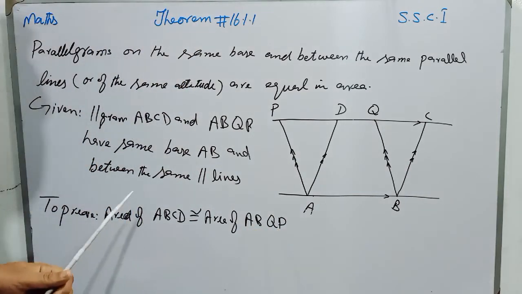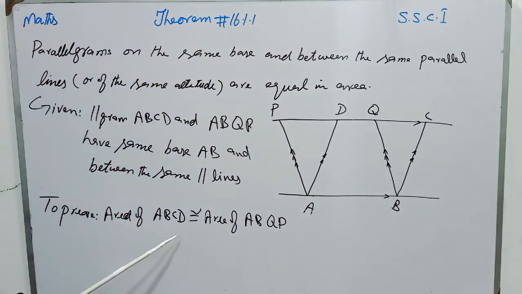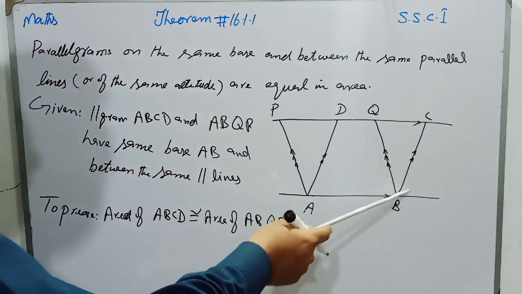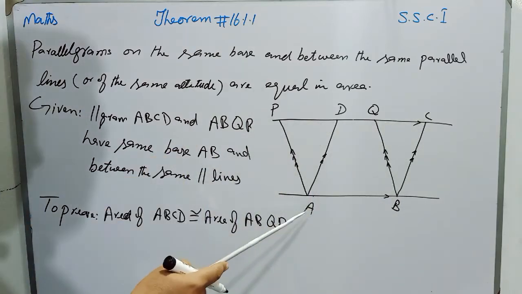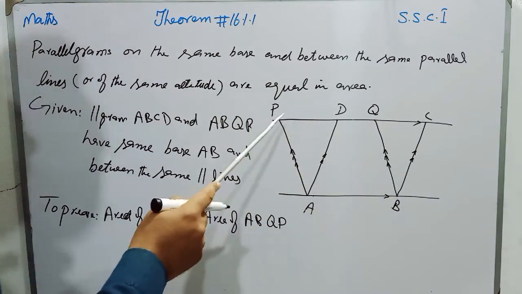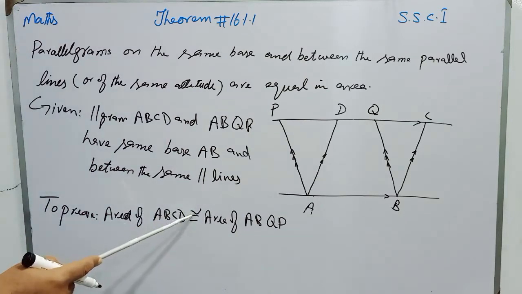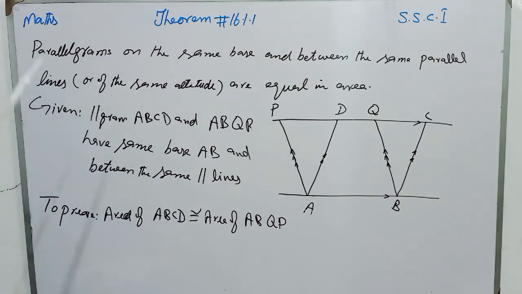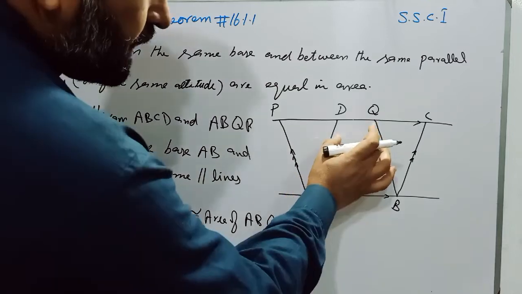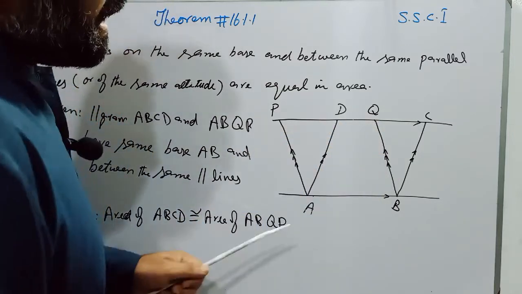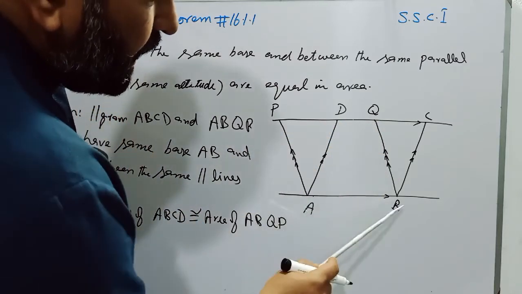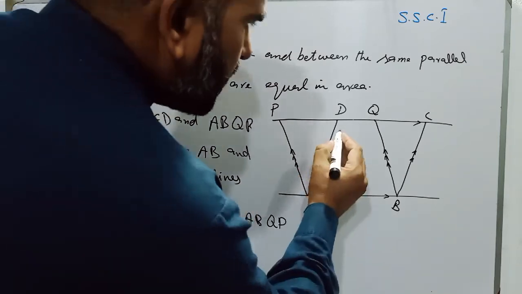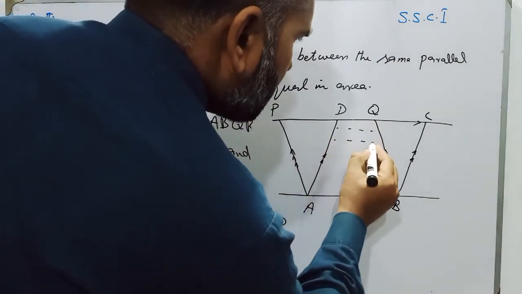We have to prove that area of ABCD and area of ABQP are equal. So students, look at the diagram. Quadrilateral ABQD, this quadrilateral is common between the two parallelograms.